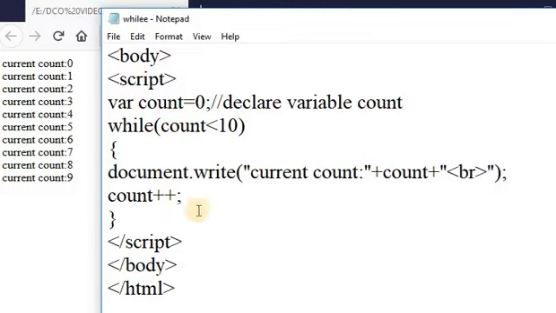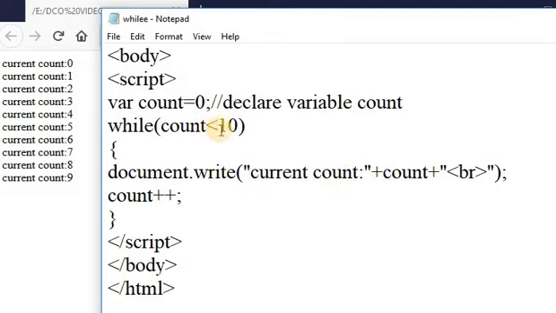In this way, it checks the condition until this expression is false. Suppose now the count value is 10. It checks whether 10 is less than 10; the condition is false, so it does not display on the web page, which means only 0 to 9 will be printed on the web page.